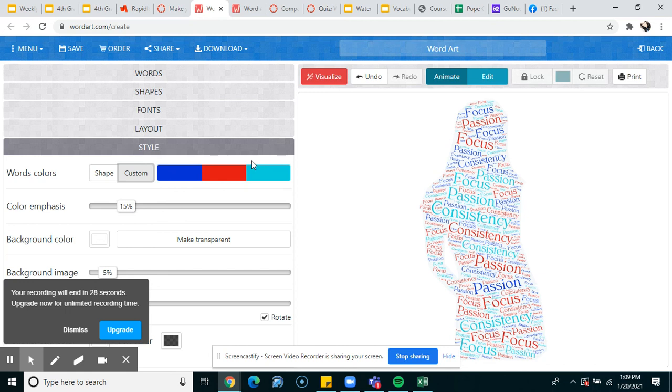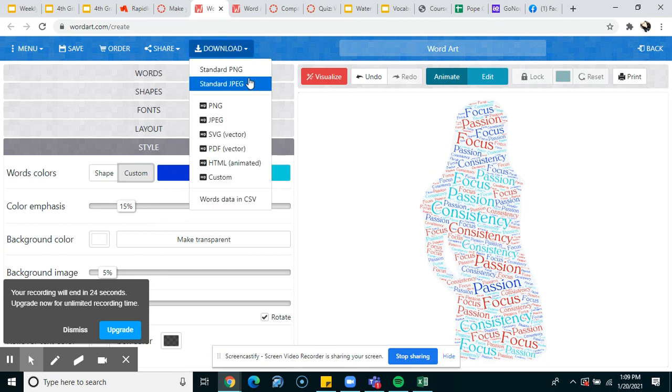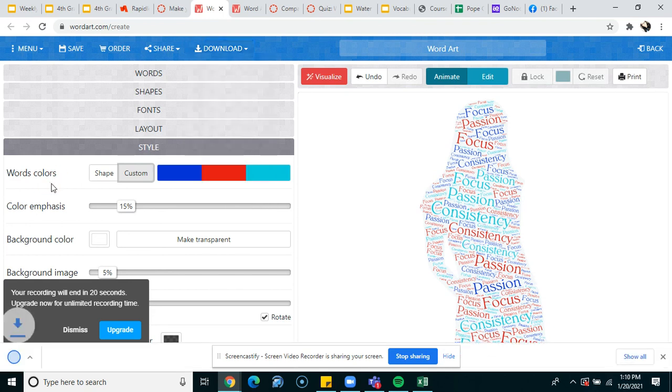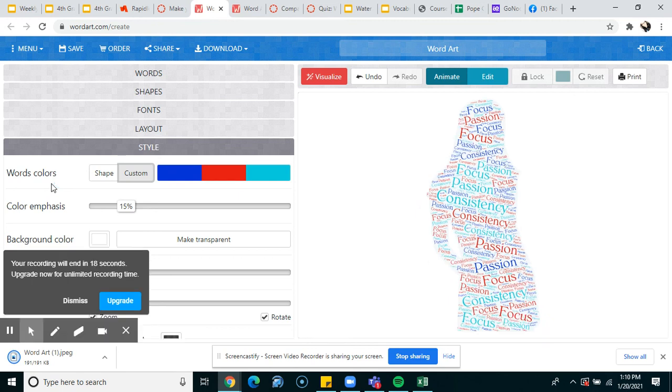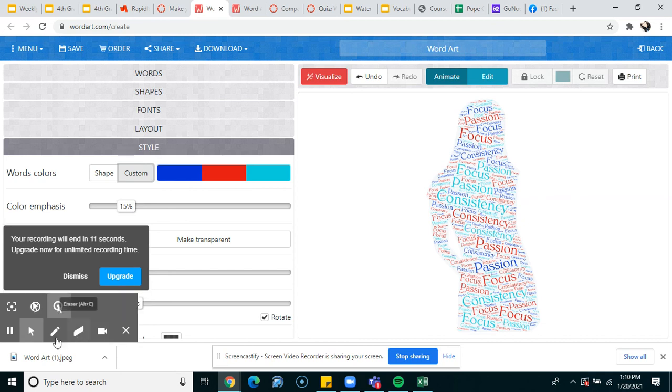So once it's like this, I'm going to press download, and you're going to download it as a standard JPEG right here. So it's going to download onto your computer, and then you can upload it into Canvas so that we can use them. If you have any questions, shoot us a message.